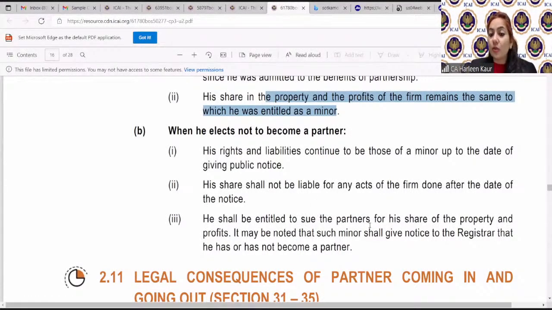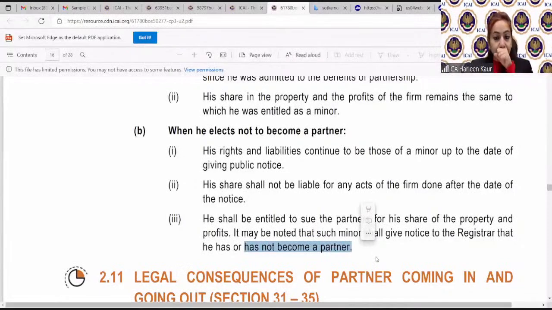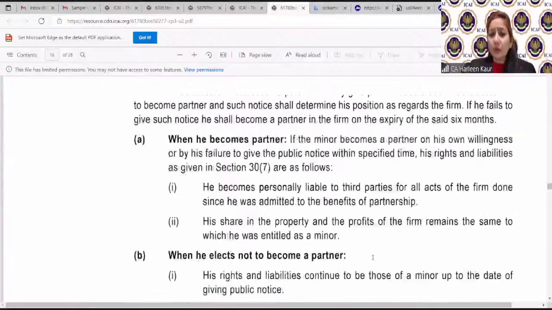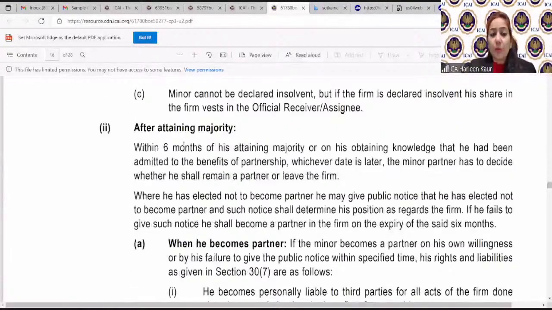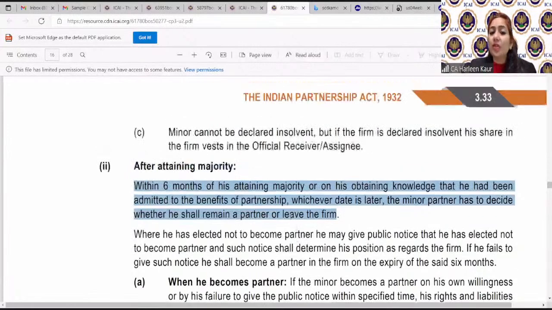He shall be entitled to sue the partners for his share, but such minor shall give a notice to the registrar that he has decided to become a partner or not. So if you are trying to take up any action against the firm, you must give a notice to the registrar. Here is your problem of 6 months. It says within 6 months of attaining majority. So if I became a major in December 2020, the 6 months count from December, January, February, March, April, May, June. So by June 2021, I should give a public notice, or of his obtaining the knowledge that he has been admitted to the benefits of partnership.